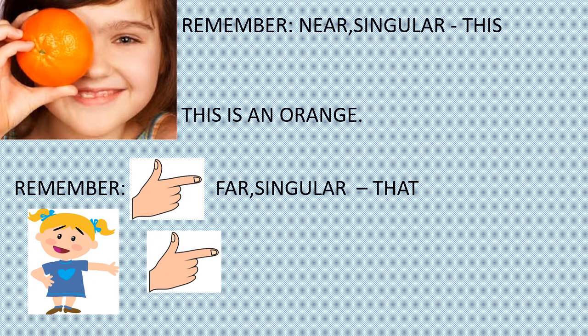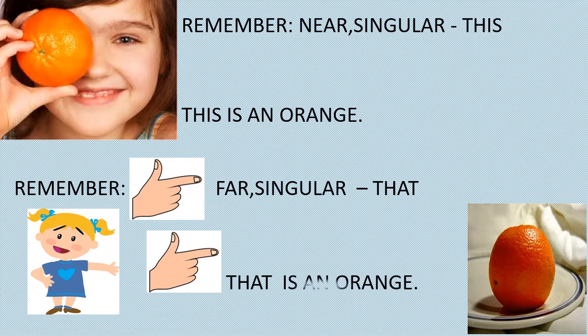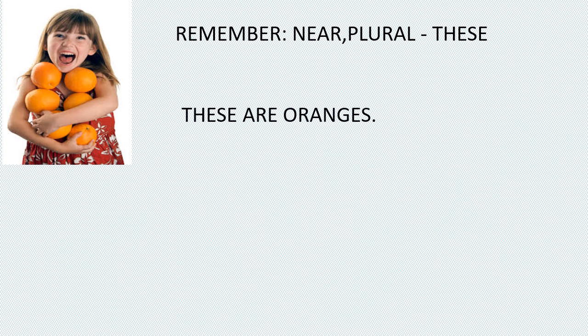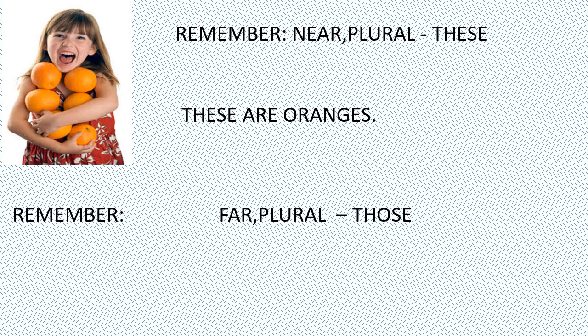What is the girl showing? Hey, look at that. That is an orange. Very good. Clap for her. Yay. Just see this. Now remember this. Near and plural. These are so nice. She's catching 6 oranges. So happy. These are oranges. So much juice can we make? Yes, we can make lot of juice from this. Remember this. Far and those. Plural.